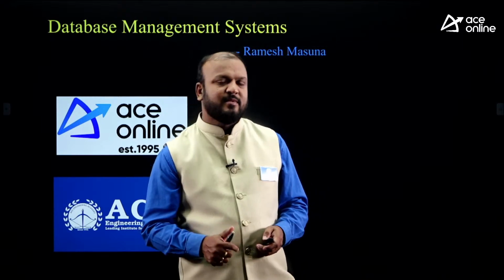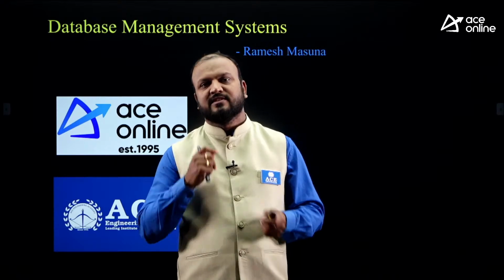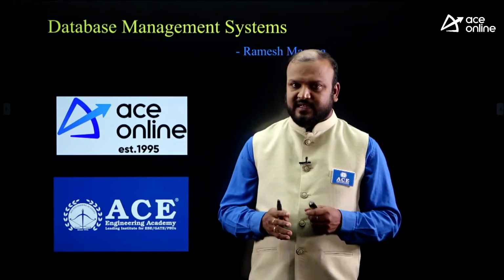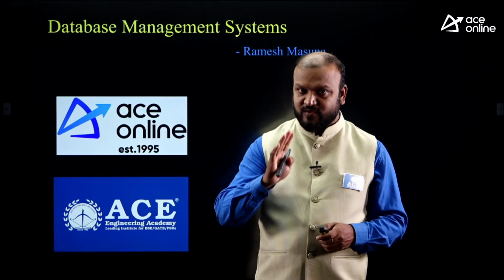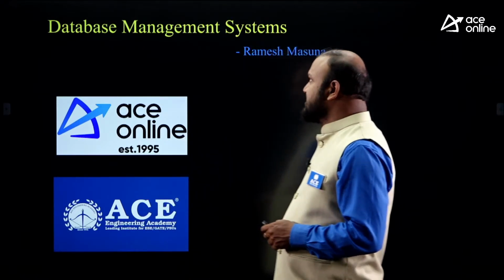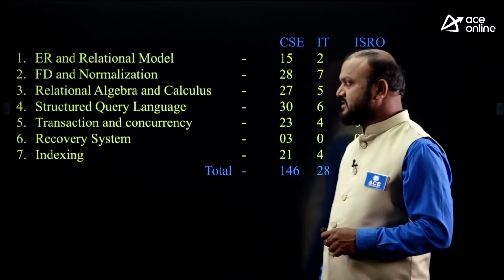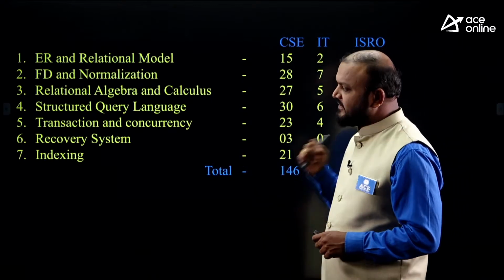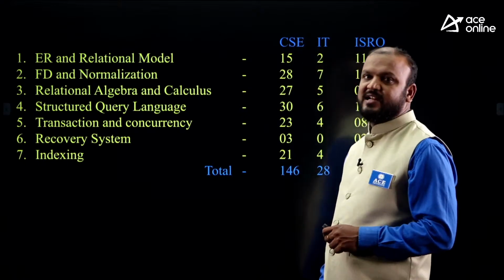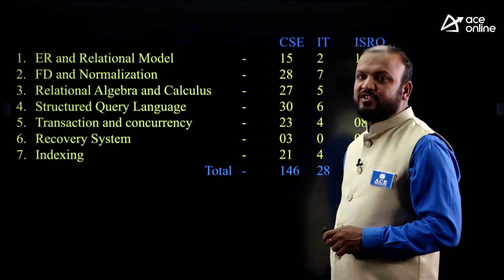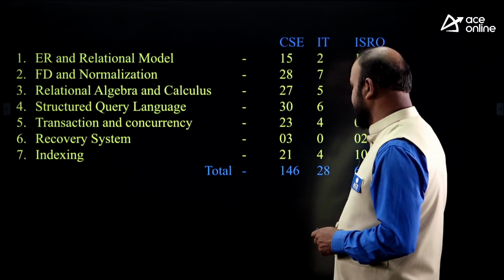I would like to discuss some questions which cover all the topics of DBMS, so that you get clarity on what way they are going to ask questions in GATE 2023. Chalo, we'll start with the analysis. As we have discussed, there are 7 topics: ER and relational models, functional dependency and normalization, relational algebra and calculus, structured query languages, transactions and concurrency, recovery systems, and indexing.